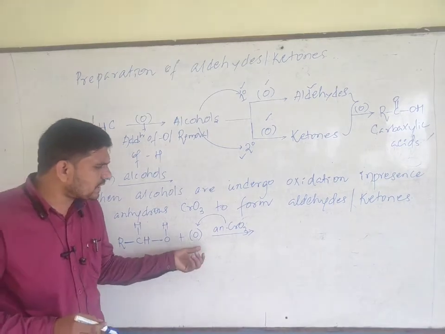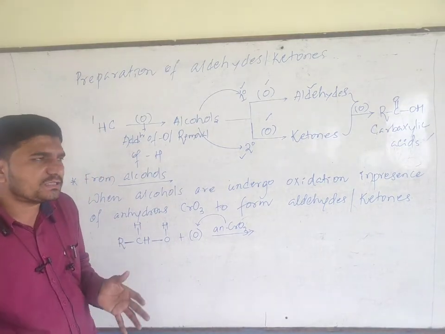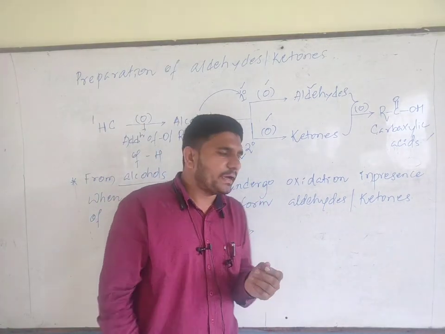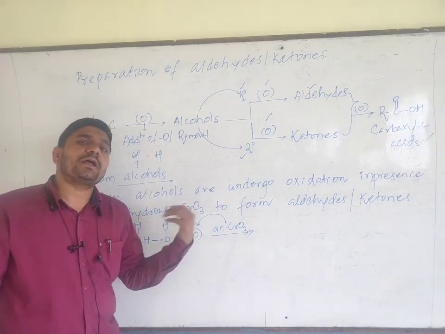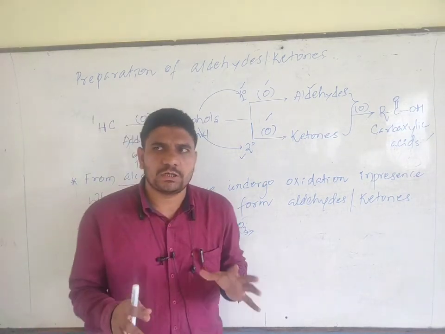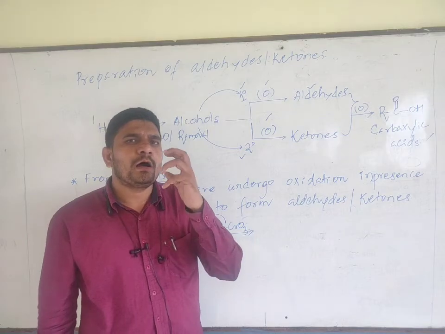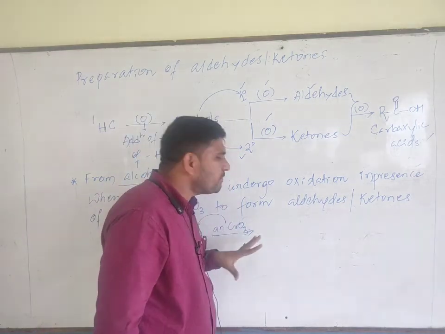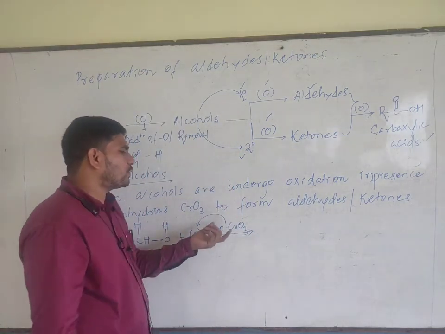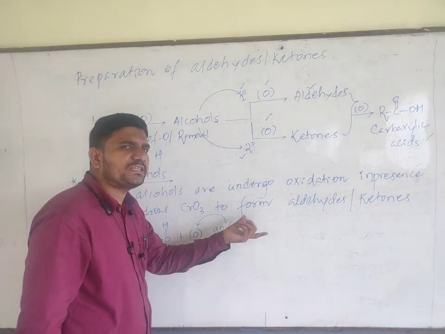The nascent oxygen required for the oxidation process is provided by anhydrous chromium trioxide. You need to know this much. No need to go through the mechanism of this process.